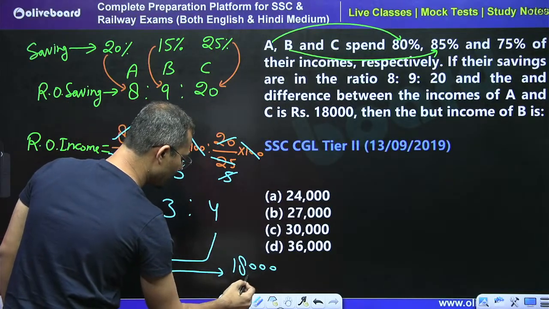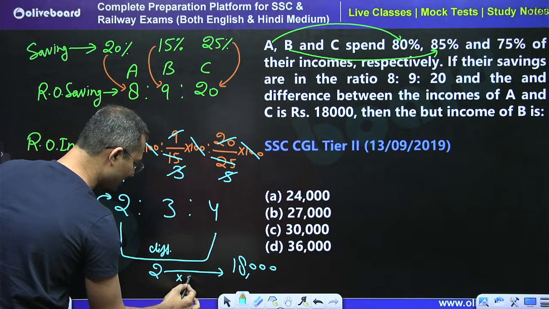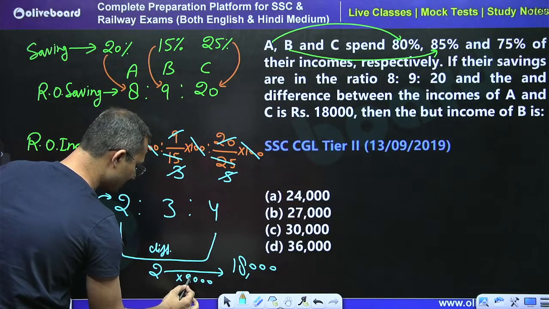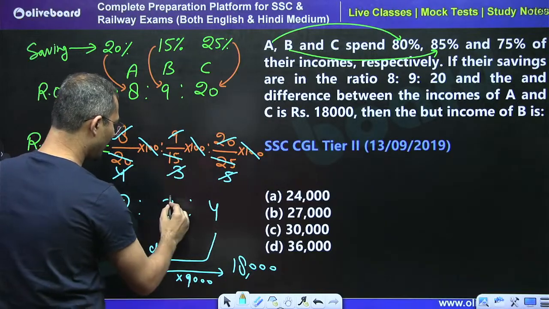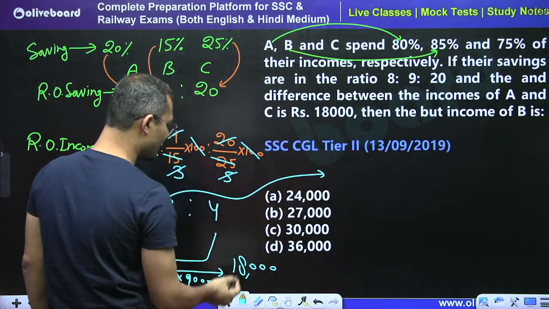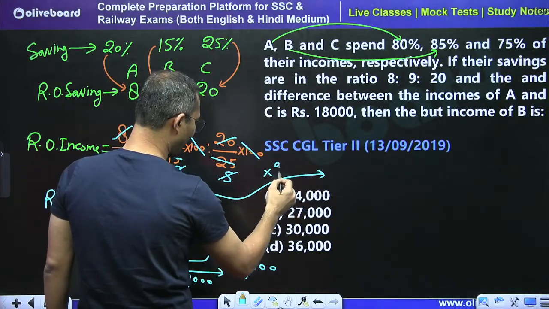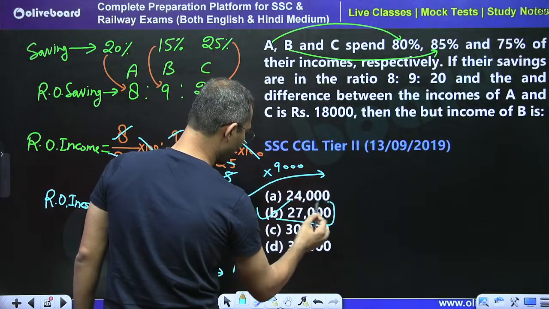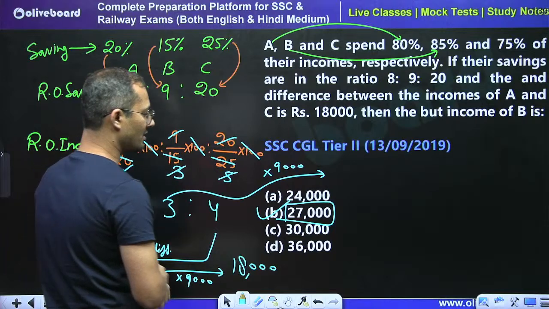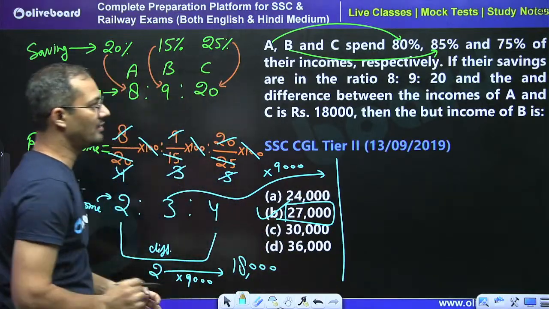18,000. 2 unit is equal to 18,000. So we can say that it is 9,000 times, right? So it is 9,000 times. Now the question is demanding income of B. So income of B is 3 unit, right? So 3 into 9,000, so we can say that 27,000 is the right answer. Okay. So B part is the right answer.